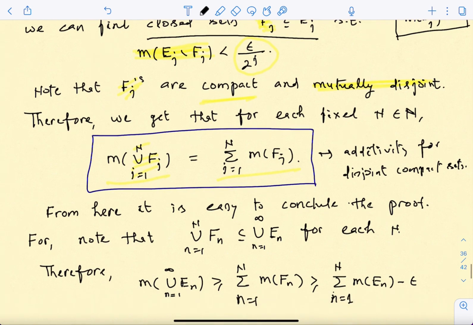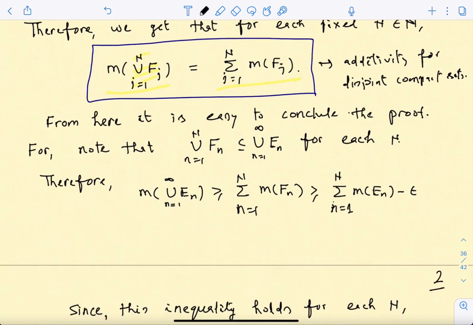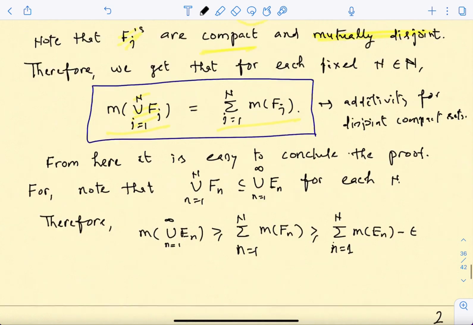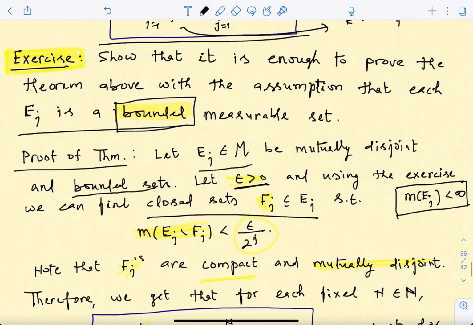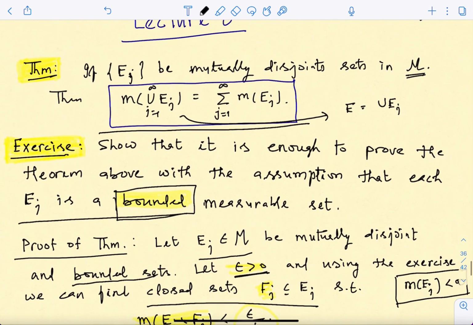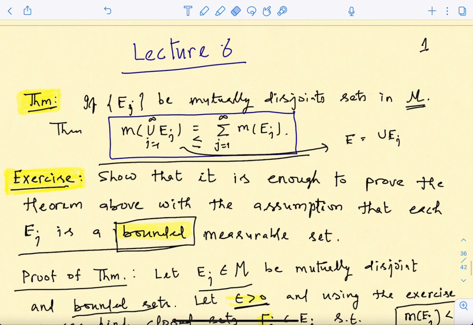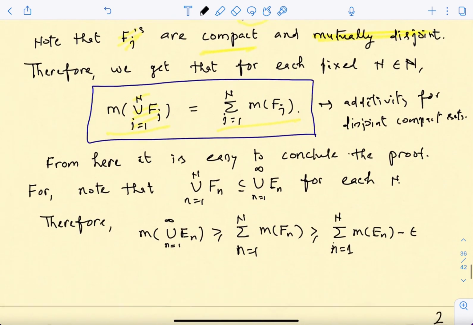Now one can easily complete the proof. Like always, showing that the measure of the union is less than or equal to the sum is already done by subadditivity. So all you need to prove, in order to show equality, is that the measure of the union is bigger than or equal to the sum. This is the question all the time, correct? So that is what we are going to do.